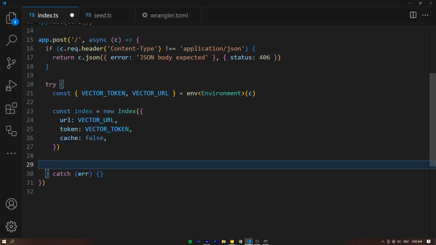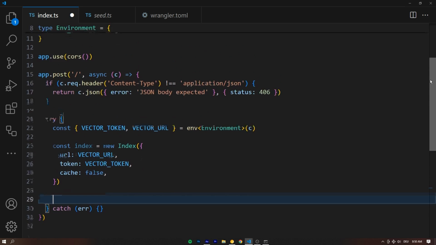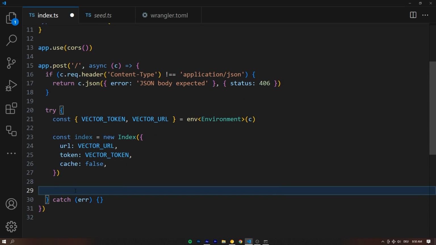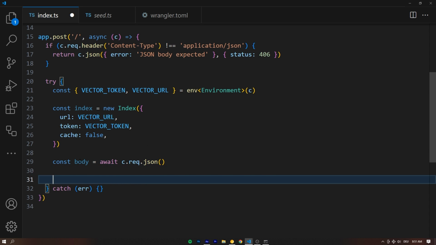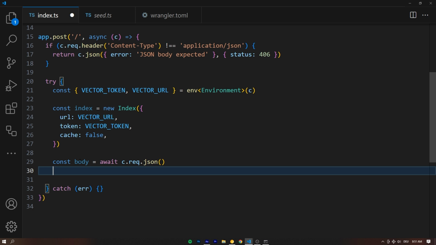But before we do that, very important, any API needs to have input validation, right? If the message that the user is sending here is way too long, then of course we're not gonna answer the request. We need to make sure we are safe to answer the user, well, safely, I guess, right? And the way we do that is by first getting access to the post body content. Let's say the const body is gonna be equal to await c.req.json, and that's how we get access to the JSON body. And then we can destructure the message let. By the way, not const, you're going to see why in a second.